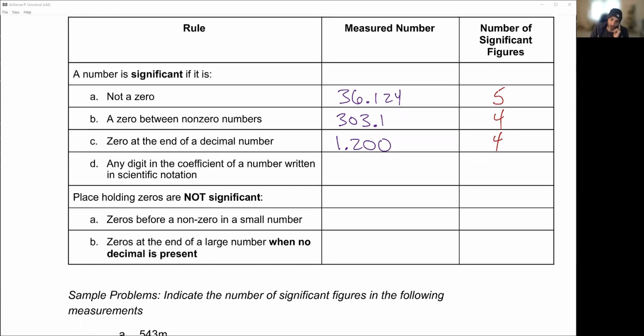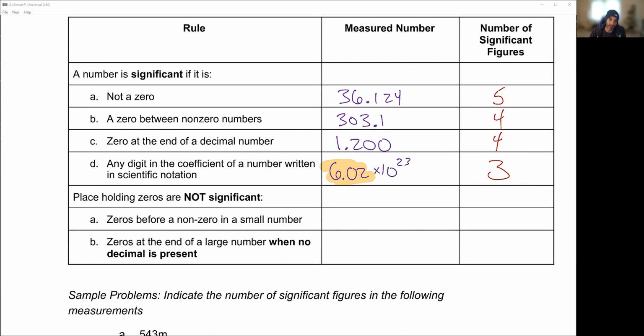Okay, next up. Any digit in the coefficient of a number written in scientific notation. All numbers in scientific notation, and we're going to cover scientific notation briefly, 6.02 times 10 to the 23rd. These numbers out here in front, each of those must be significant. That is 3 sig figs. Every number in a scientific notation has to be significant. If it's not significant, it doesn't belong in front.